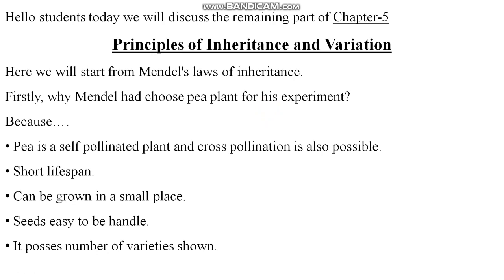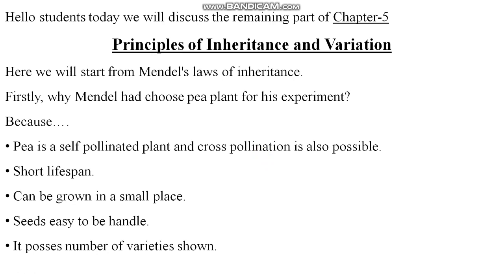So the question is why Mendel chose the pea plant for his experiment, right? The answer is that pea is a self-pollinated plant, and cross-pollination is also possible. I told you that the pea flower is a cleistogamous flower, right? So pea is self-pollinated and cross-pollination is also possible here. How is cross-pollination possible? It's not that easy, but you can remove the anther, or male